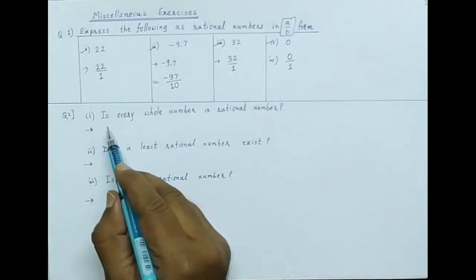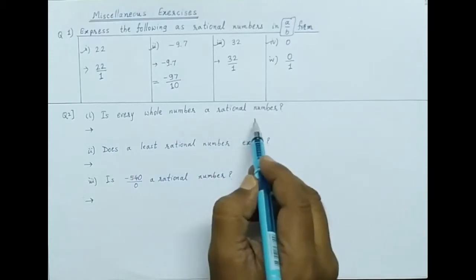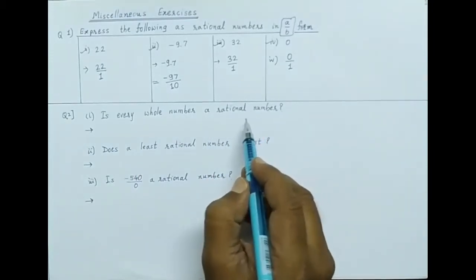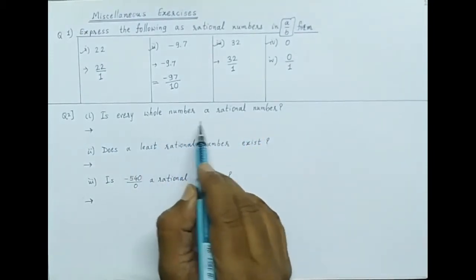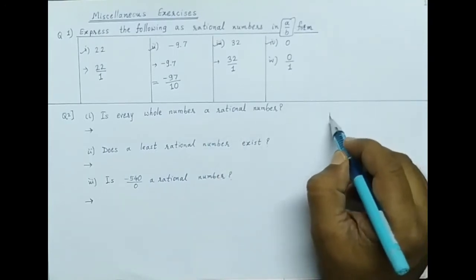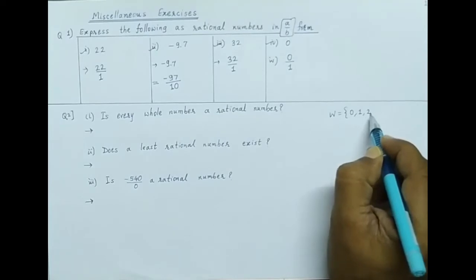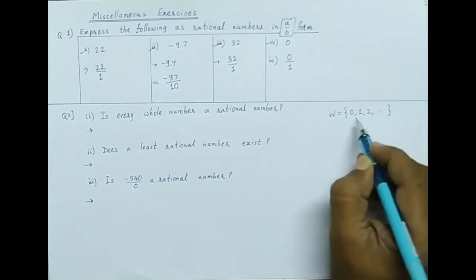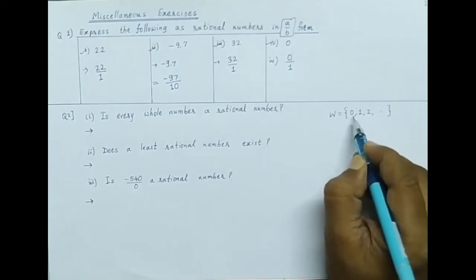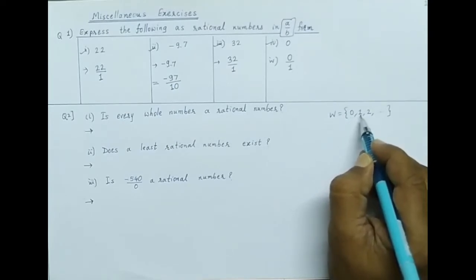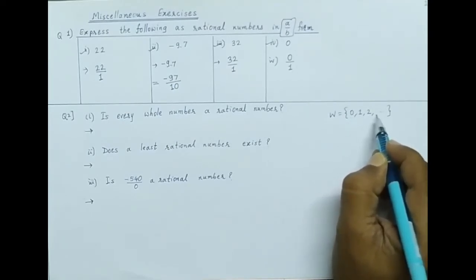Next question: is every whole number a rational number? Whole numbers, we know, are 0, 1, 2 and so on. Every whole number, 0 means 0 upon 1, 1 means 1 upon 1, 2 means 2 upon 1 and so on.